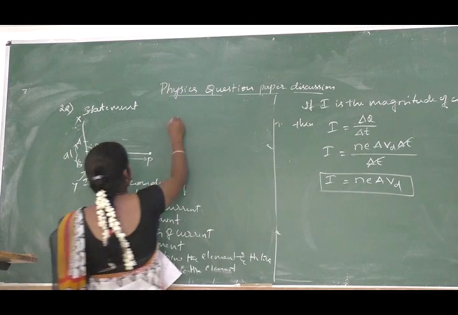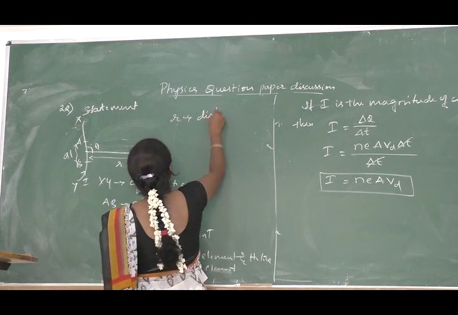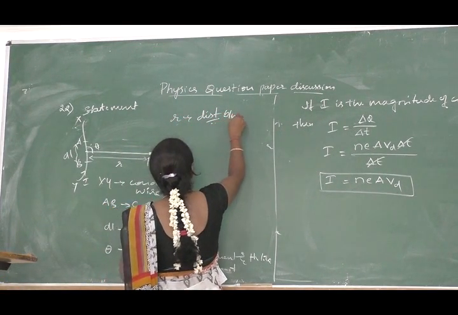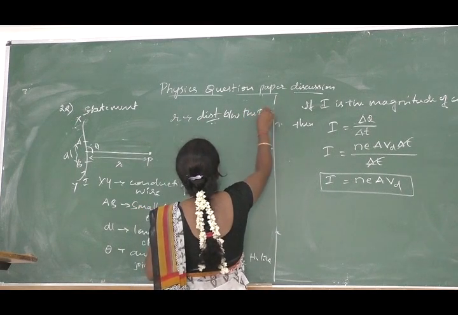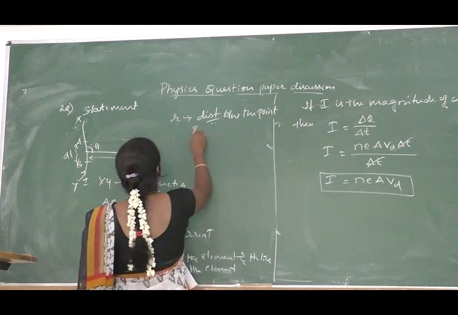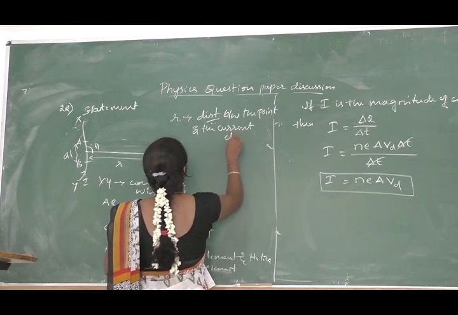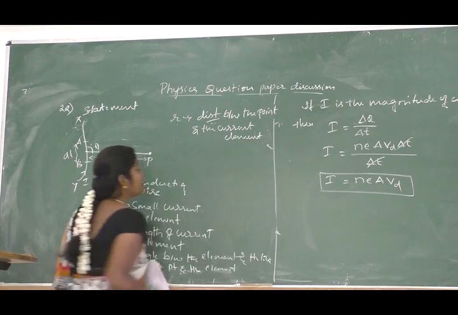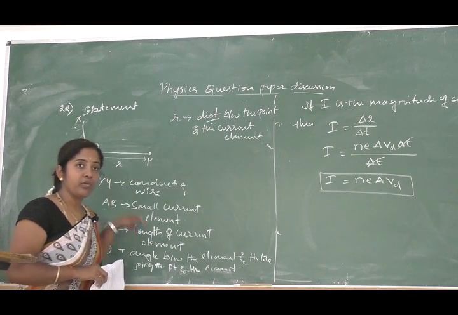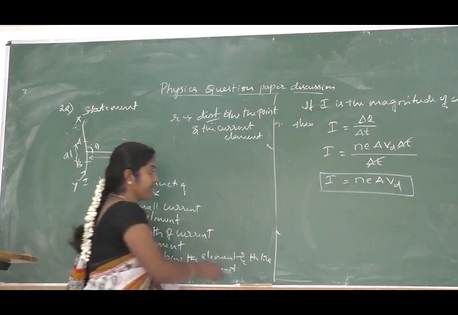And r is the distance between the point and the current element. So draw the diagram, mention this much and explain, that is enough.